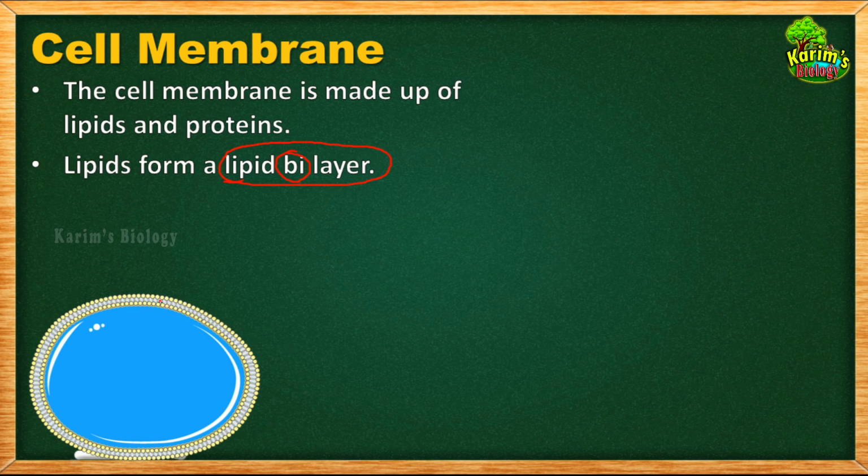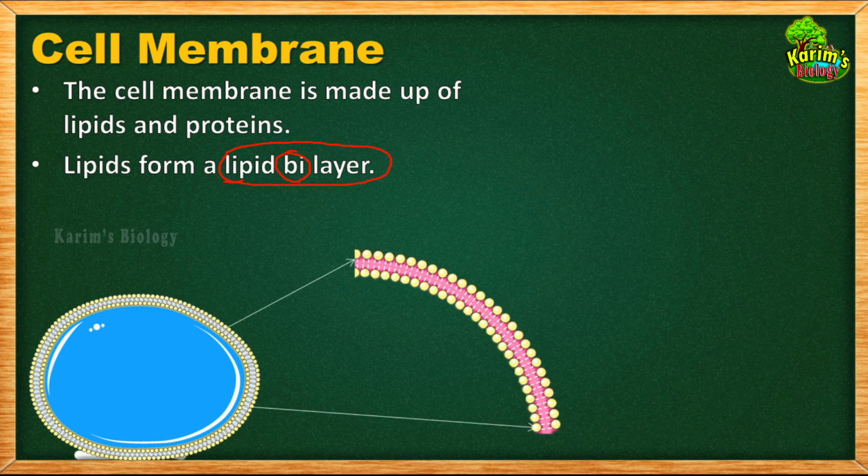By looking at the cell membrane, you cannot clearly understand where the lipids are present and where the proteins are present. You cannot see. So let us slightly enlarge the structure. If I only separate the cell membrane and enlarge it, this is how it appears. What do you see here? You can see small round structures, and how many layers of round structures are arranged here? There are two layers. This is one layer and this is the second layer.